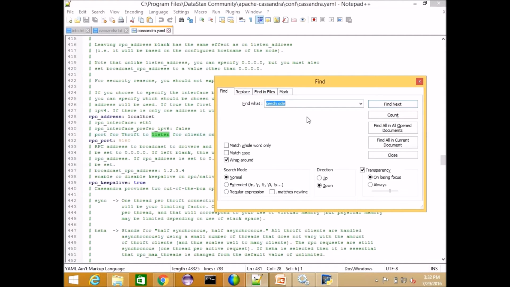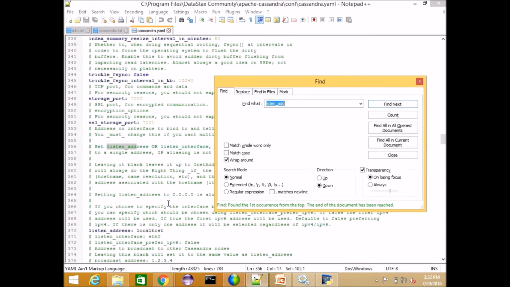Same with the listen address. Yes, this one. The listen address we can also configure here.